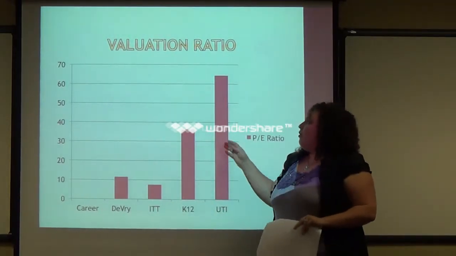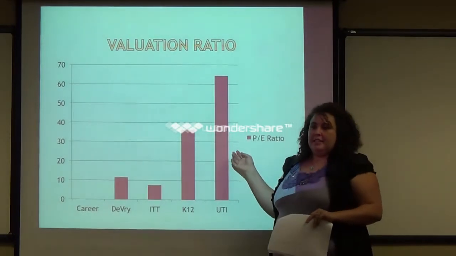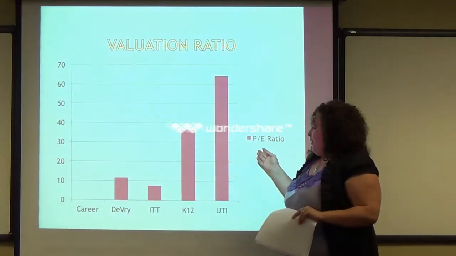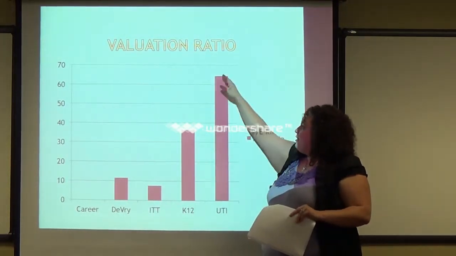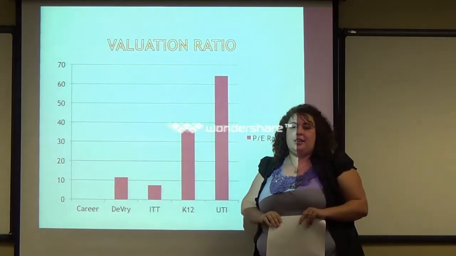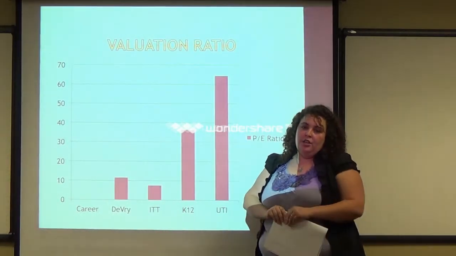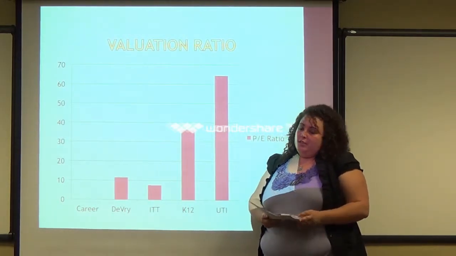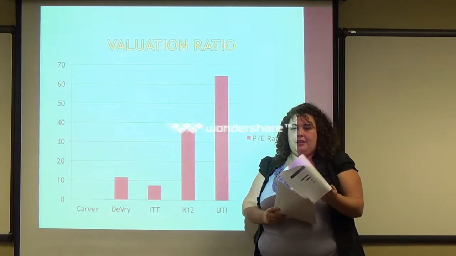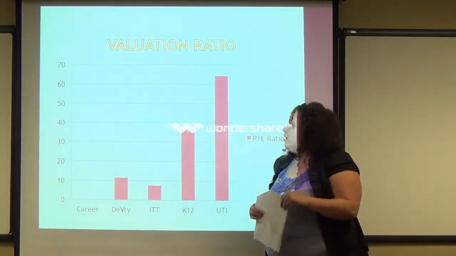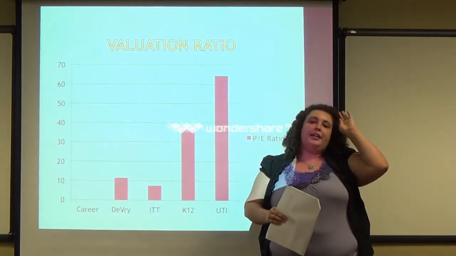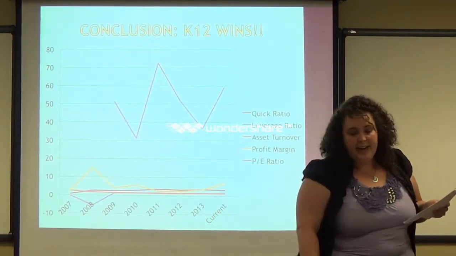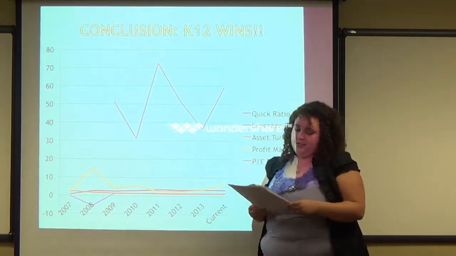Now, what else I think about when I look at this is, is it too expensive or is it not expensive enough? I feel like UTI being $64.37 per dollar of earnings, I feel that's a little overpriced. So I would actually be kind of iffy about that. Taking all the ratios into consideration, I came up with a conclusion, and my conclusion is K-12 wins.